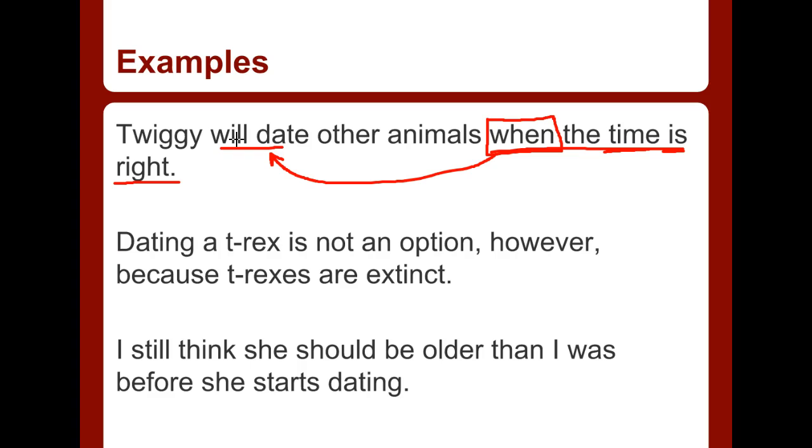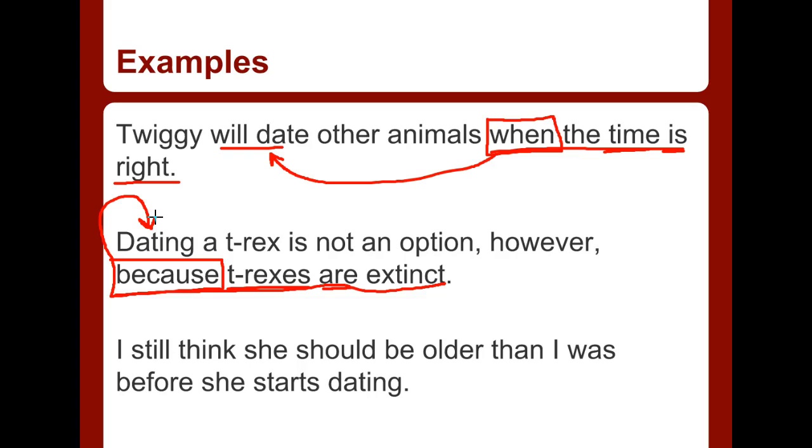Next sentence reads like this. Dating a T-Rex is not an option, however, because T-Rexes are extinct. We look at our list of words and we see that the word because is a word that starts an adverb clause. Here is my subject. Here is my verb. The entire adverb clause is because T-Rexes are extinct. It's an adverb, so it's got to modify something like this right here. Why are we not dating T-Rexes? We're not dating them because they are extinct. Dating is a verb. Adverbs modify verbs.